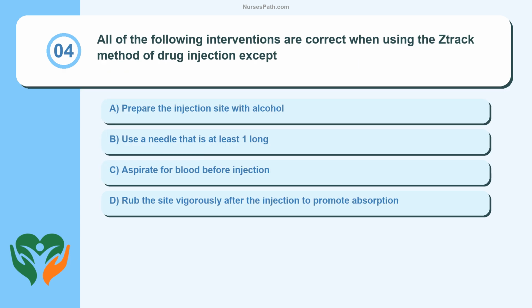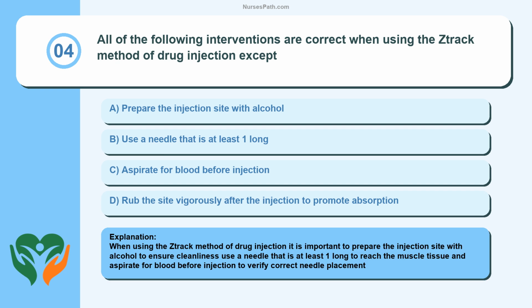Question 4. All of the following interventions are correct when using the STRAC method of drug injection, except: A. Prepare the injection site with alcohol. B. Use a needle that is at least 1 inch long. C. Aspirate for blood before injection. D. Rub the site vigorously after the injection to promote absorption. When using the STRAC method of drug injection, it is important to prepare the injection site with alcohol to ensure cleanliness. Use a needle that is at least 1 inch long to reach the muscle tissue, and aspirate for blood before injection to verify correct needle placement.